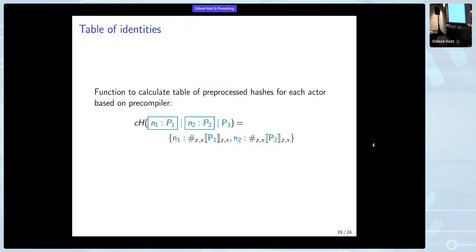Okay, so this is our pre-compiler, and then we use this to compile the table of identities. So specifically, if we look at a program, for example, here we have 2 actors and just 1 other program. We discard all the non-actors. We only look at the actor content.